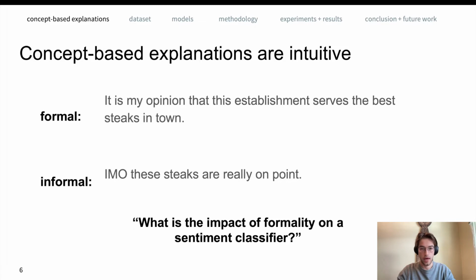For example, we could have a review written in a formal manner or an informal one. We can ask, what is the impact of formality on the sentiment prediction of, for example, a sentiment classifier?